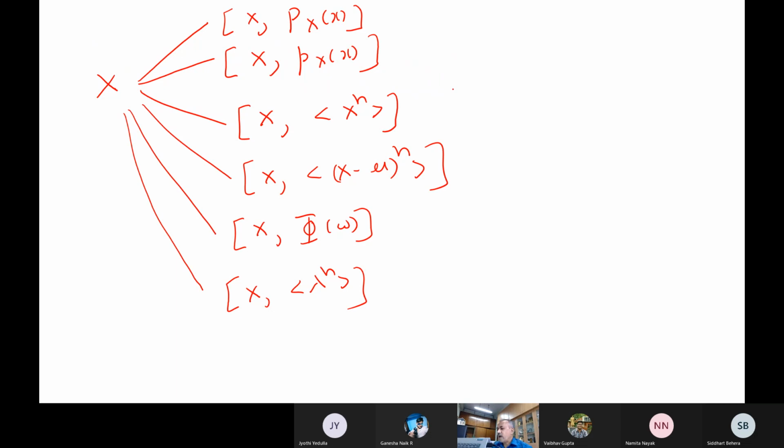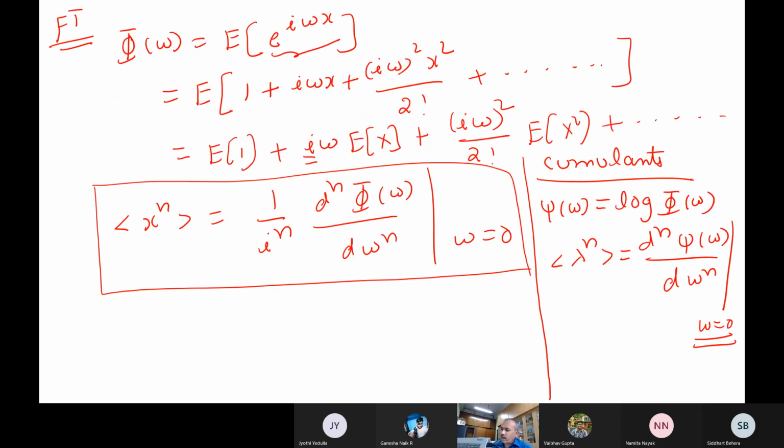Okay, but here how many moments are required? To describe randomness, how many moments are required? You can easily see from these expressions.